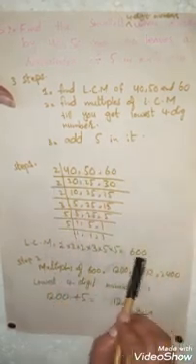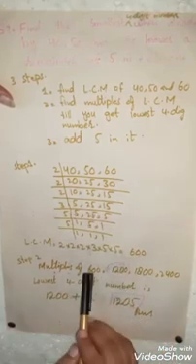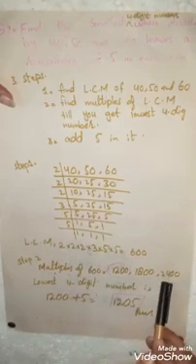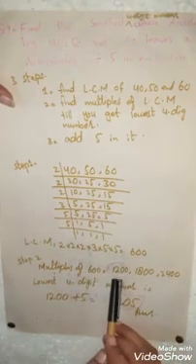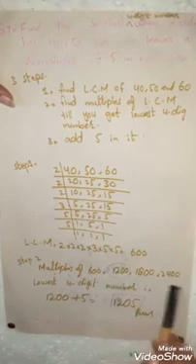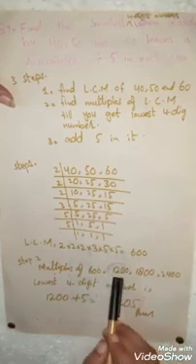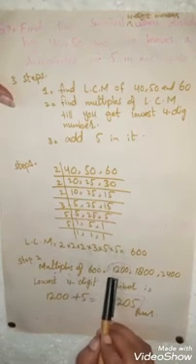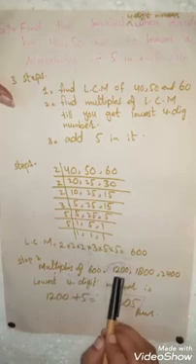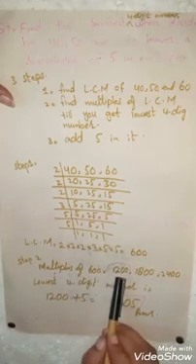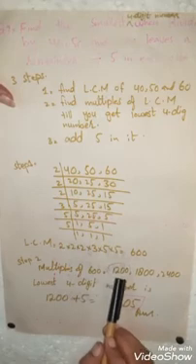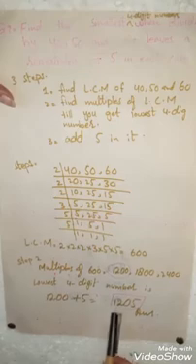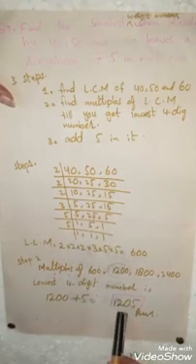LCM is 600. The multiples of 600 are 1200, 1800, 2400. But you need only the lowest 4-digit number, so you don't need to find more multiples. Here in the first step we got our lowest 4-digit number, that is 1200, and you will add 5 to this number. So you get your answer, 1205. Here is your answer.